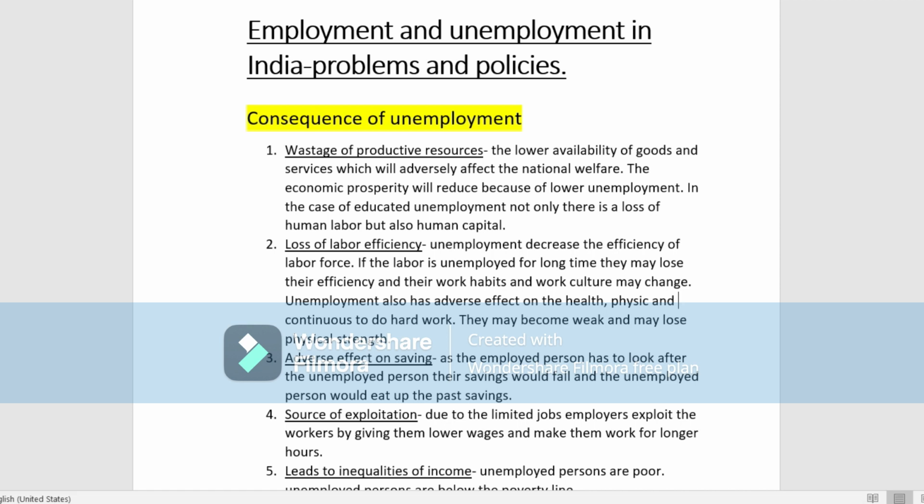Then in today's video you can link the previous and this video. What we are going to discuss is the consequences of unemployment. If there is unemployment, what will be the consequence in the economy? So today we are going to discuss that.